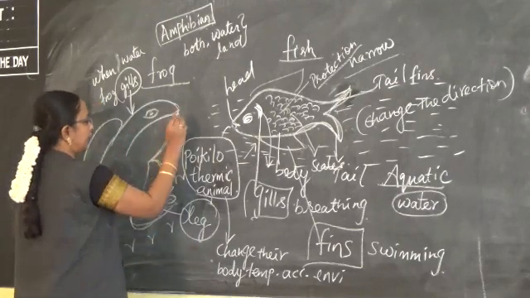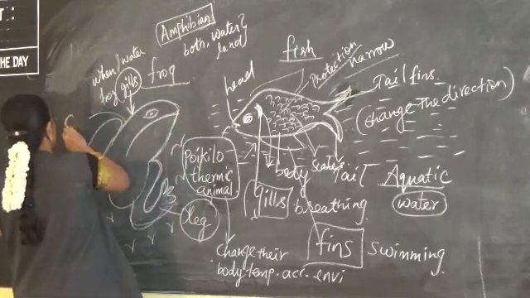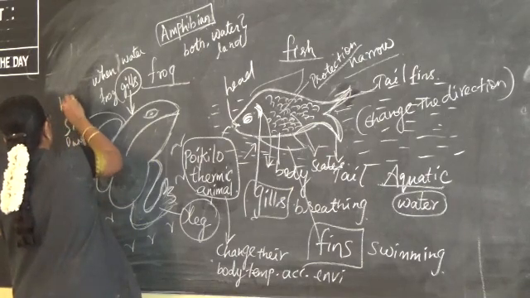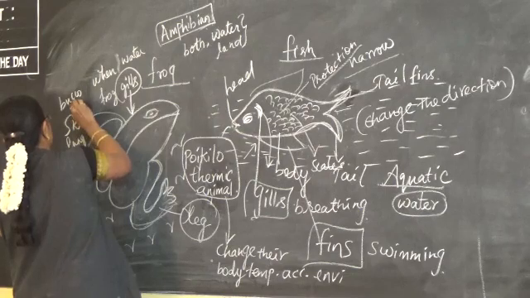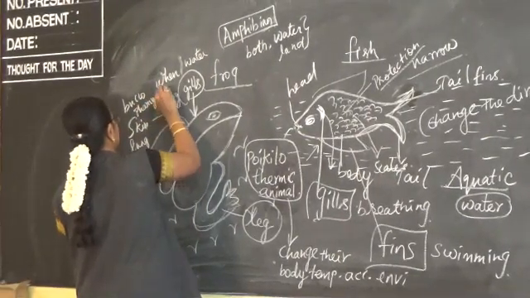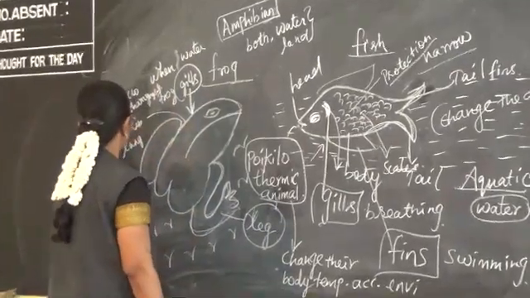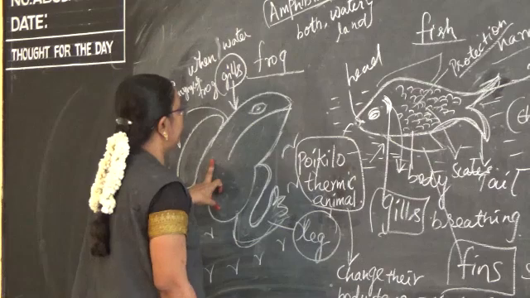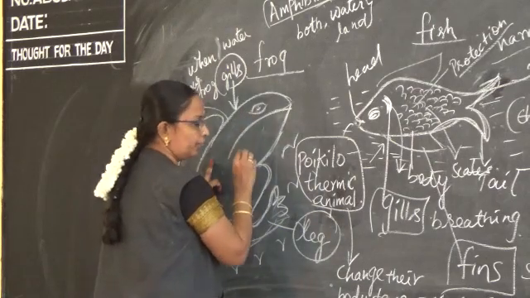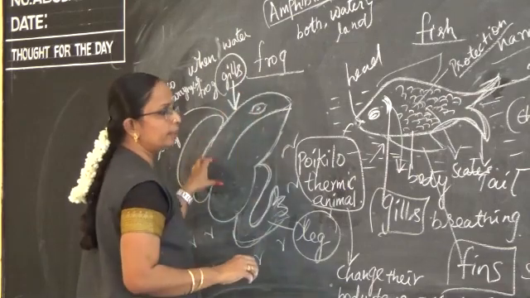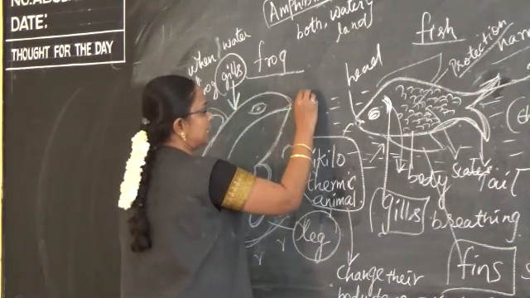When it is on land, it uses its skin, lungs and buccopharyngeal cavity. So through these it breathes when it is on land. When the frog is in water, it uses its gills to breathe, that too when it is in the young stage.